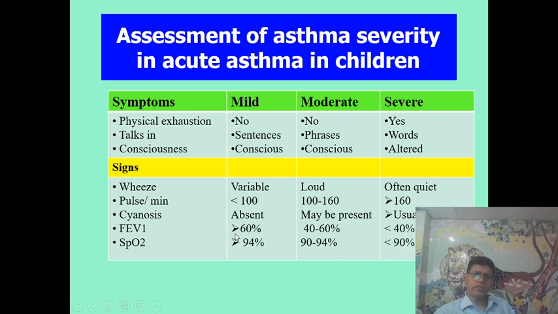And lung function test, FEV1 is more than 60% in mild attack and 40 to 60% in moderate attack. And in severe attack, this is less than 40%. And the SpO2 in mild attack is normal, more than 94% saturation. In moderate, there is 90 to 94% saturation. In severe attack, there is severe hypoxemia, saturation is less than 90%.